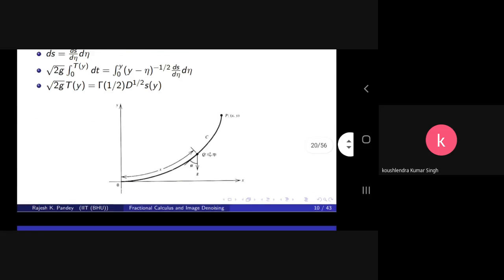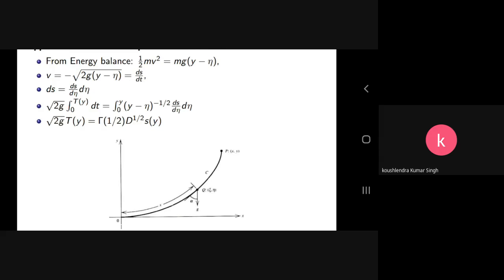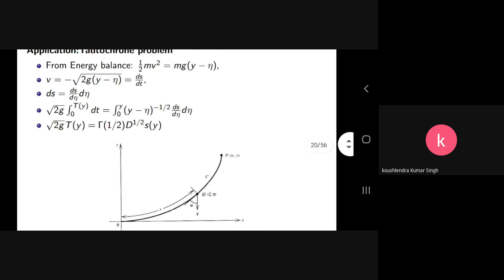At any point Q in between P and O, suppose its coordinates are xi and eta. At point Q, the height is going to be y minus eta. So half mv squared is equal to mgh, and h is y minus eta. If you solve it, we have the expression v equal to minus the square root of 2g(y minus eta), where v is the speed, ds by dt, the distance s traveled in a particular time period dt.